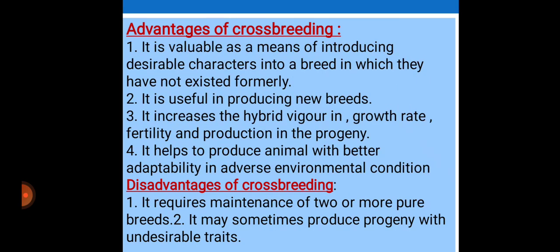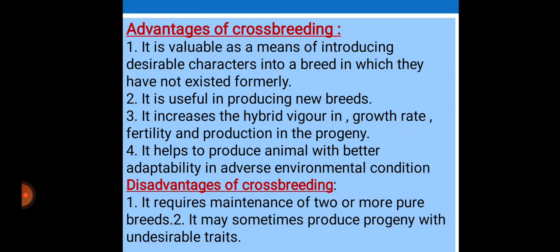Then the advantages of crossbreeding. First, it is valuable as a means of introducing desirable characters into a breed in which they have not existed formerly. Second, it is useful in producing new breeds. Third, it increases hybrid vigor, that is growth vigor, great fertility and production in the progeny.